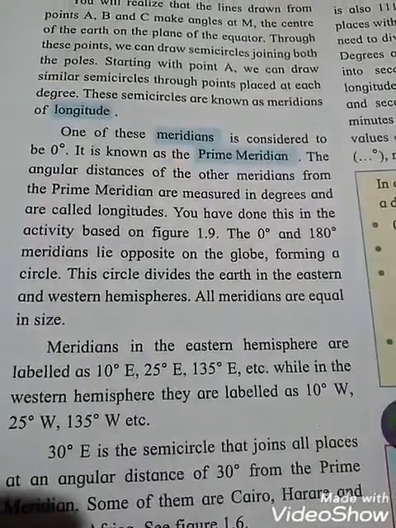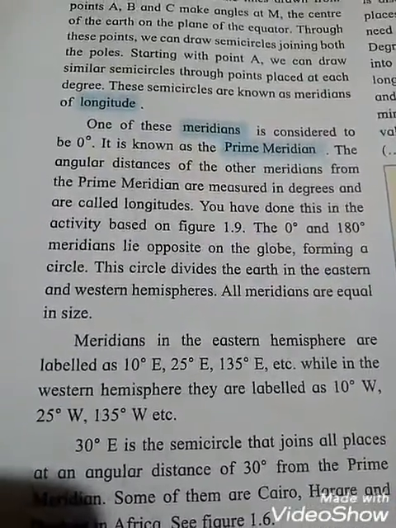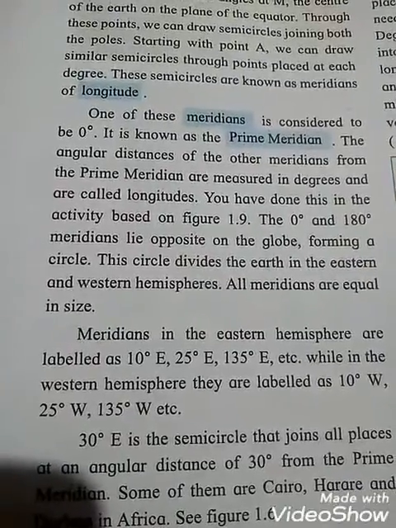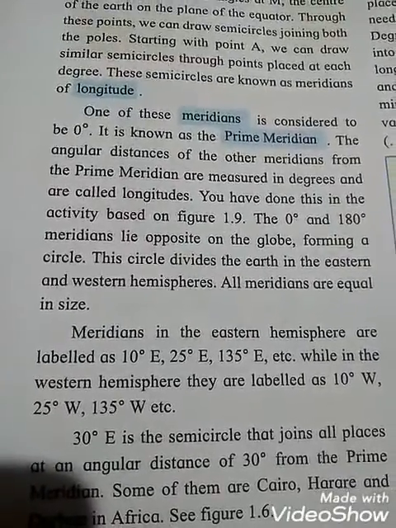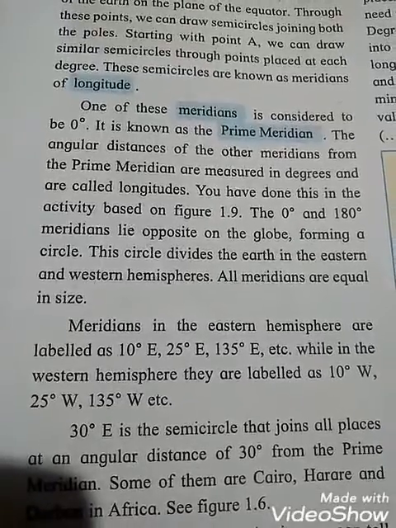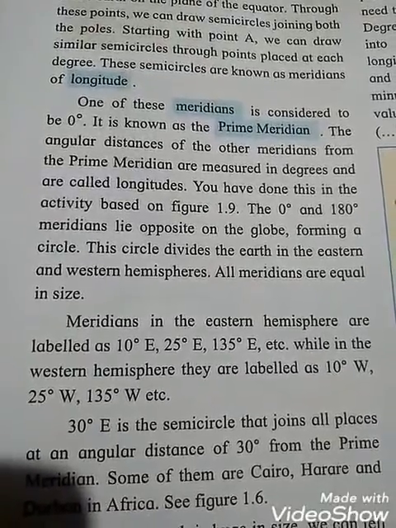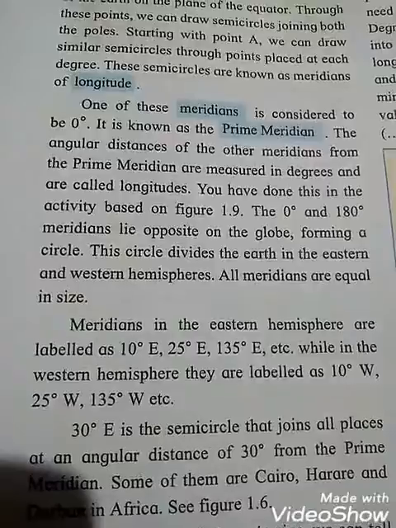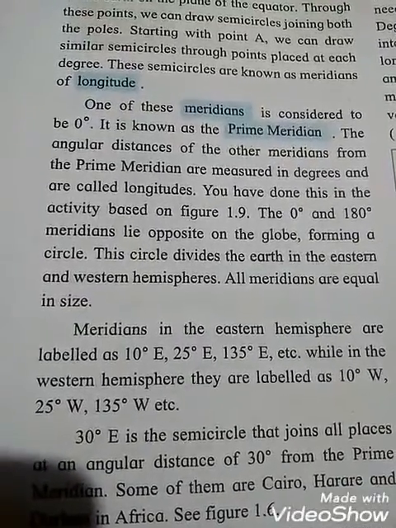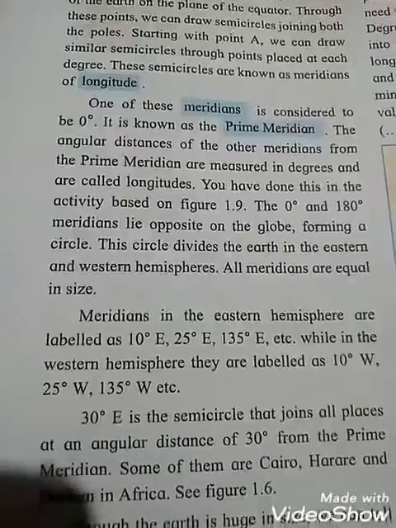Meridians in the eastern hemisphere are labeled with E, that means 10 degree E, 25 degree E, 135 degree E, etc. While in the western hemisphere they are labeled as 10 degree W, 25 degree W, 135 degree W, etc. Okay students, so these differences are there. The eastern places are marked E, and western places are marked W, okay students.